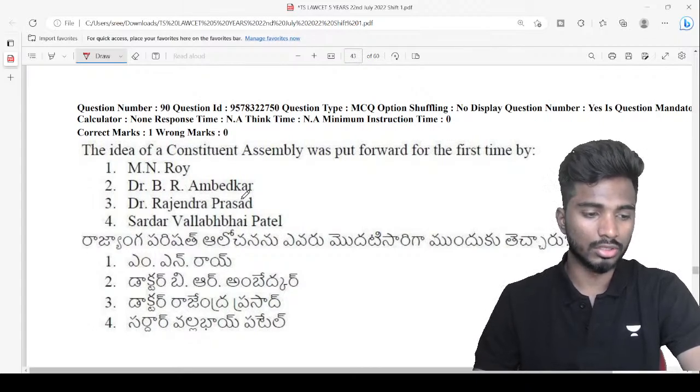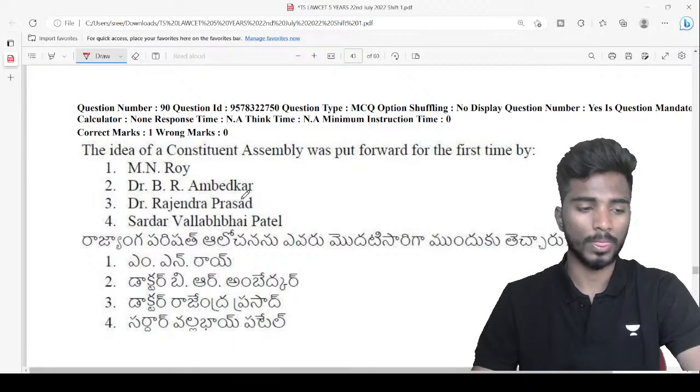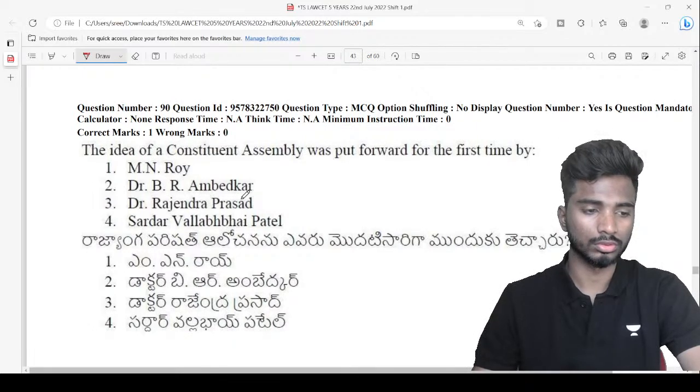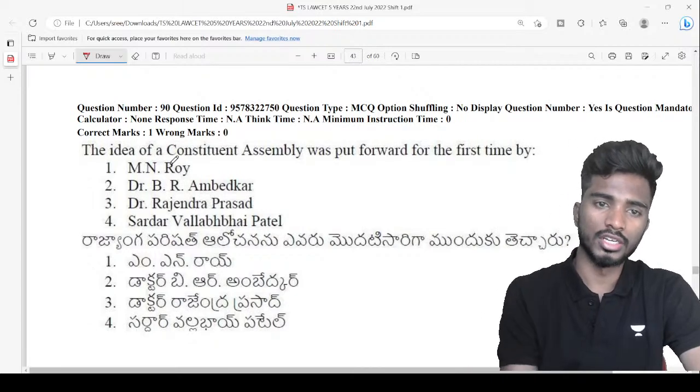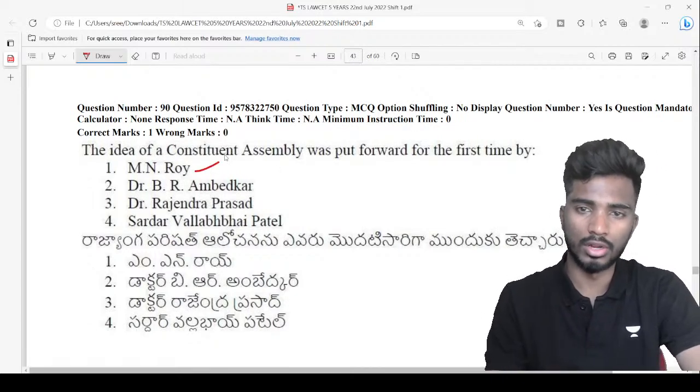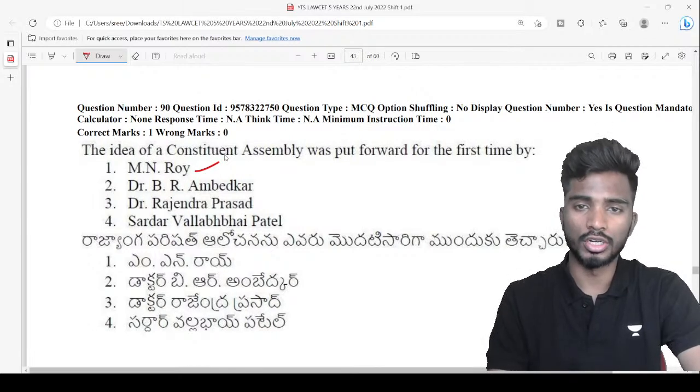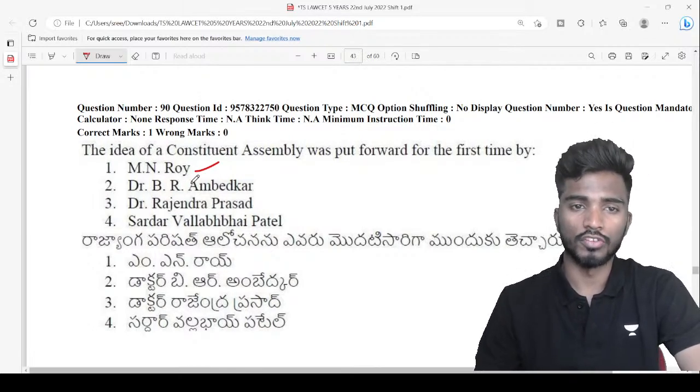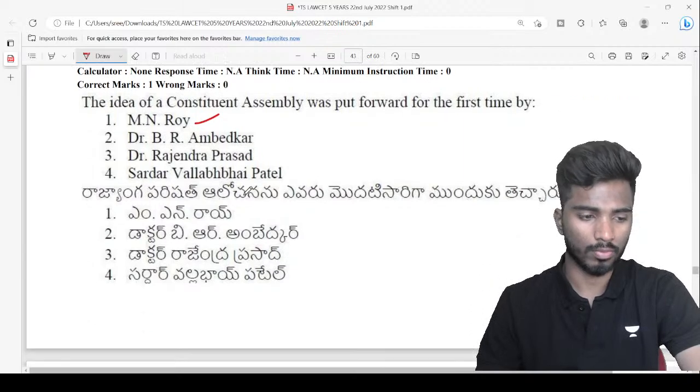Well done, Srikanth, Nidhi, Ghania. Excellent. So the answer is M.N. Roy, or Manavendranath Roy. He was the first person who put forth the concept of Constituent Assembly in India.